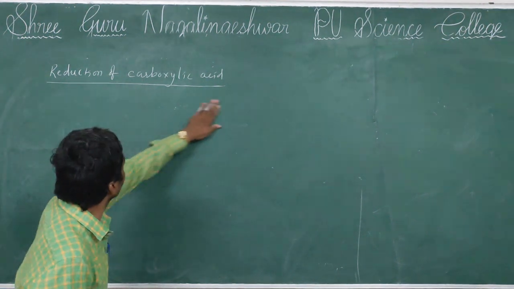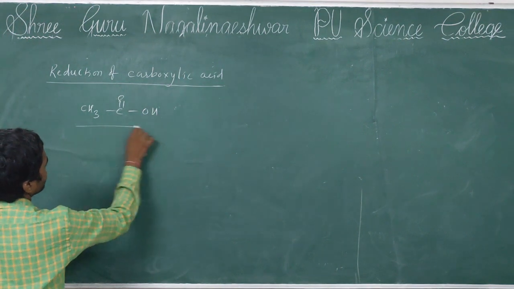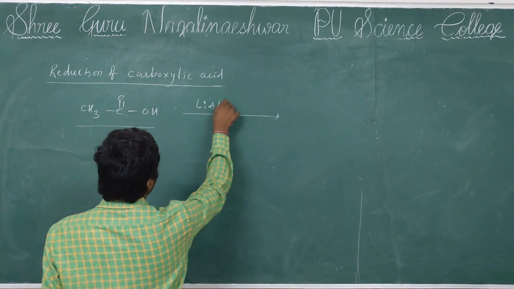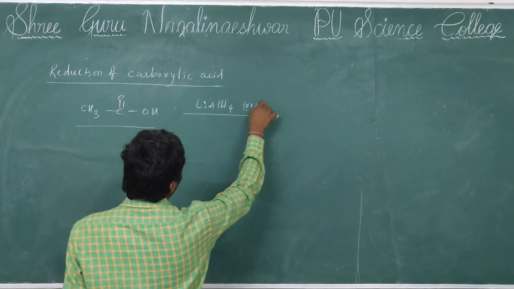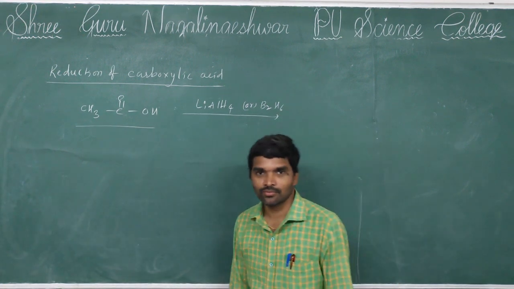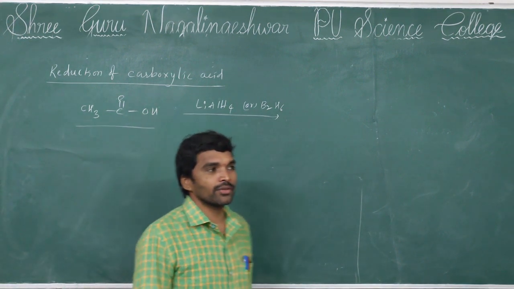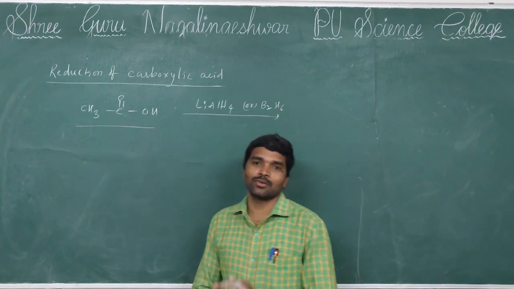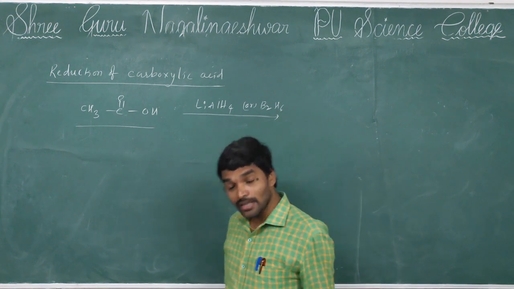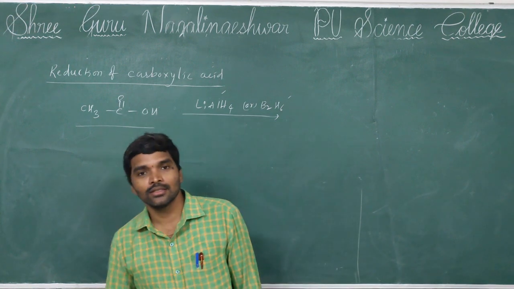In this reaction, here I am taking ethanoic acid. Ethanoic acid undergoes reduction. Reduction takes place in the presence of lithium aluminum hydride, or you can take B2H6, diborane, also a good reduction reagent. Okay. So carboxylic acid undergoes reduction, then formation of alcohols, you remember. Any carboxylic acid undergoes reduction in the presence of lithium aluminum hydride or B2H6, then formation of alcohols.